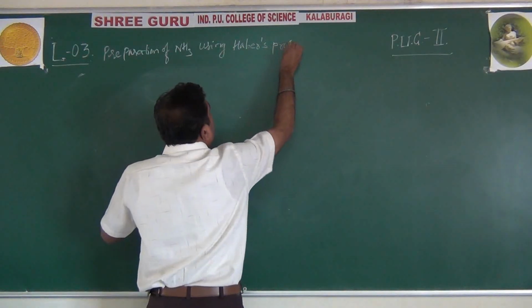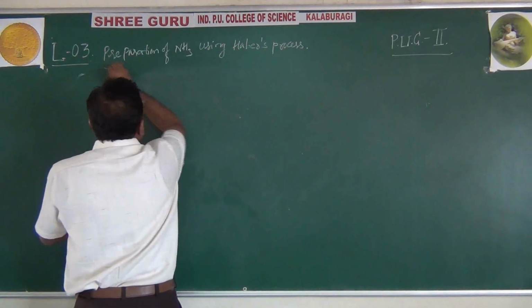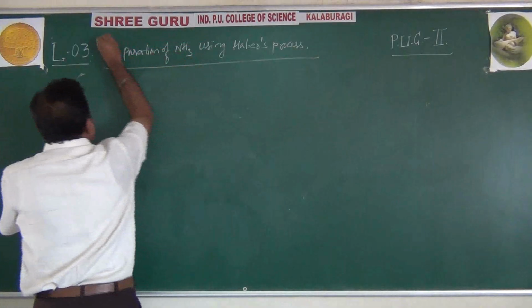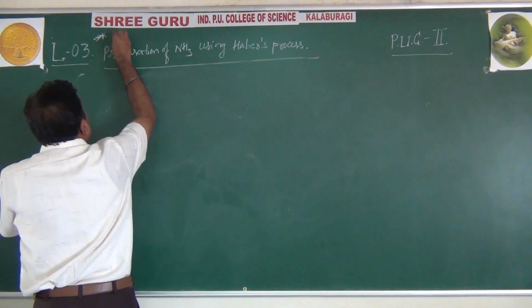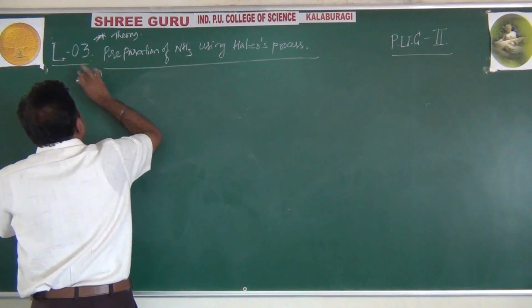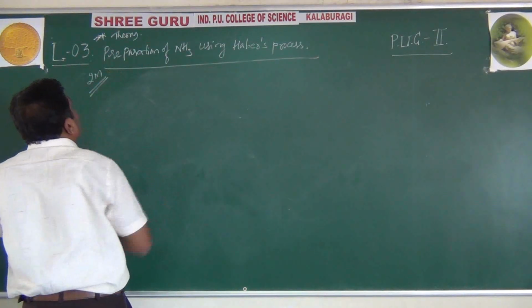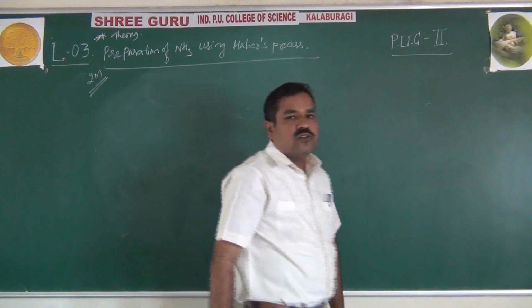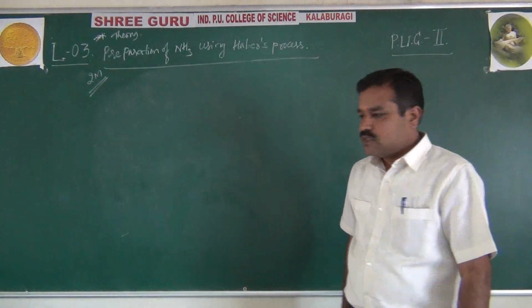This is a compulsory question in theory, for 2 marks. Physicochemical principles involved, including that flowchart diagram, 3 marks, right?